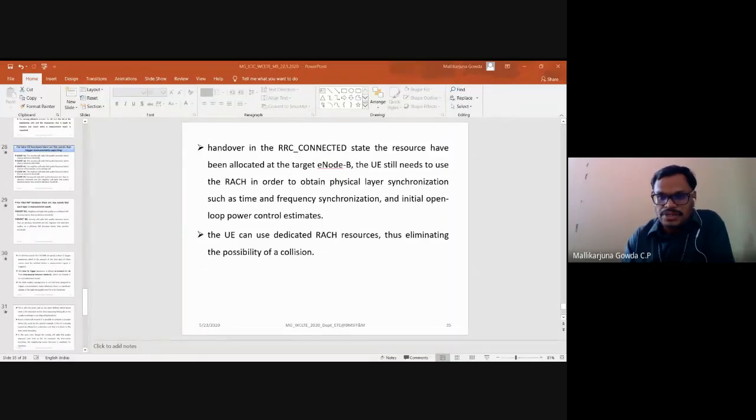Have you downloaded this tool, the LTE bulletin tool? Anybody? No, sir. Okay, you can download it. It is open source only, and it does not take much MB either. I will share that. Uploading this.